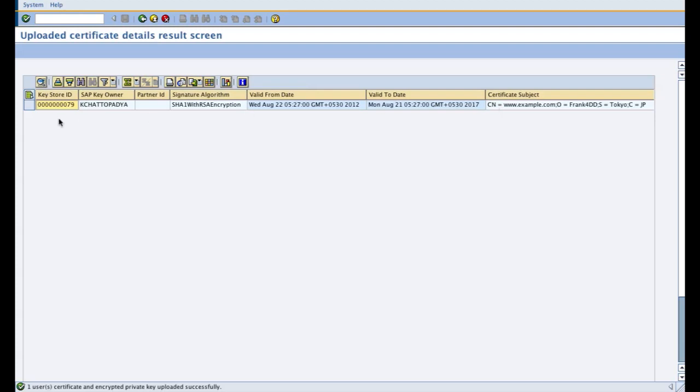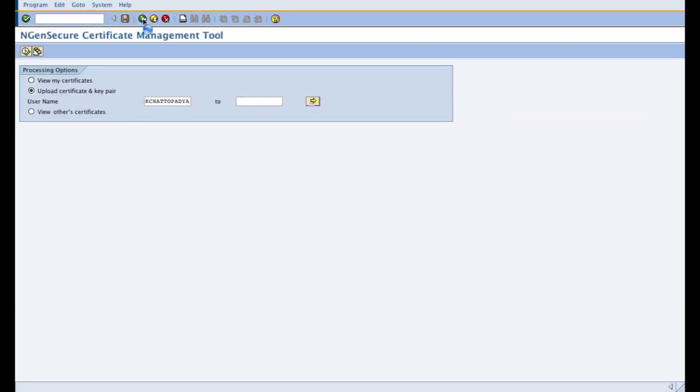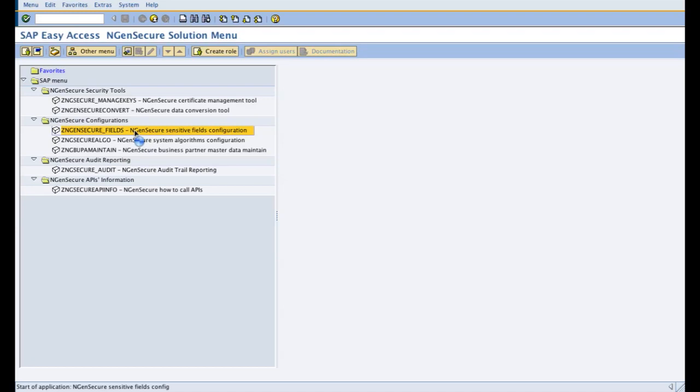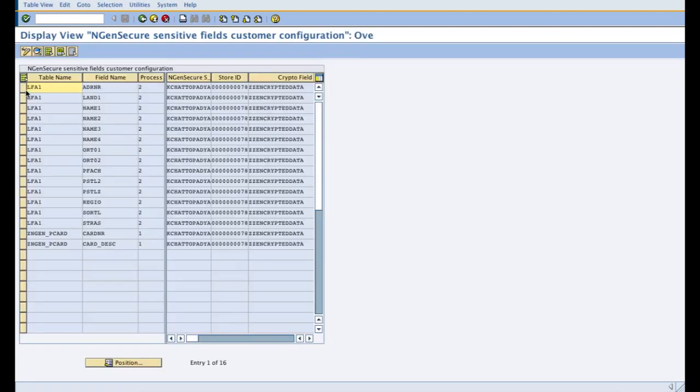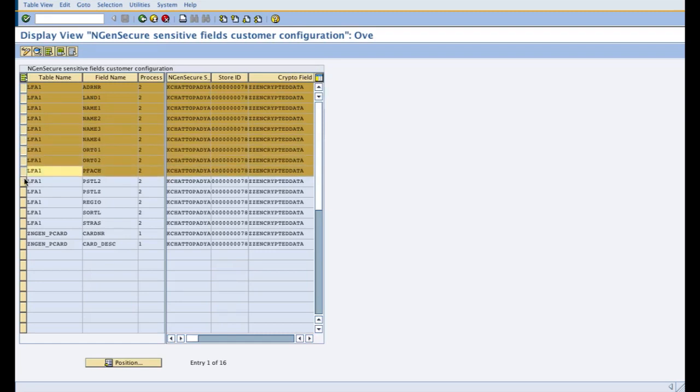Now once you have uploaded the certificate, you will get a generated key store ID over here. So I'm going to copy this key store ID and the key store owner and go back to the sensitive fields configuration and put it into my vendor master scenario.